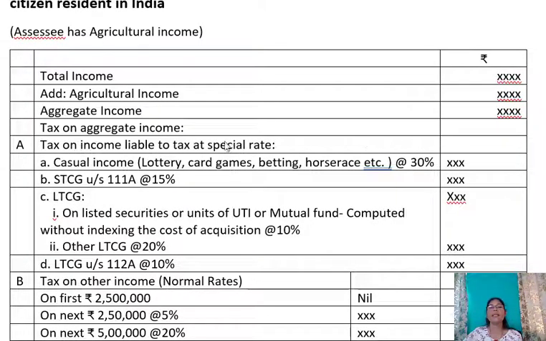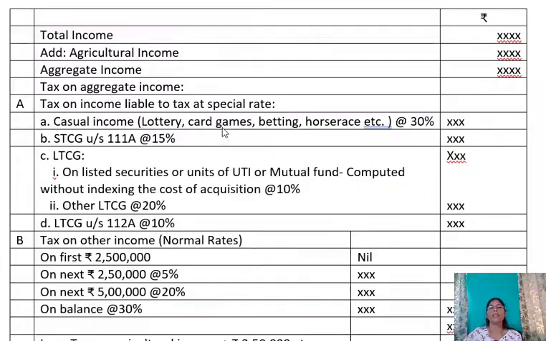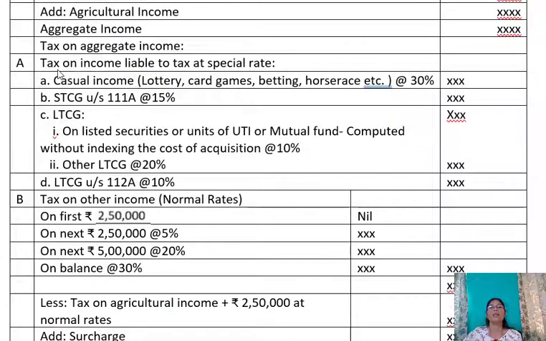Now on this aggregate income we have to compute the tax. So first, tax on income liable at special rates. If there is any casual income, we can charge at the rate of 30%. Then short-term capital gain under section 111A at the rate of 15%. Then on the long-term capital gain, based on the circumstances, we can have 10% or 20%.